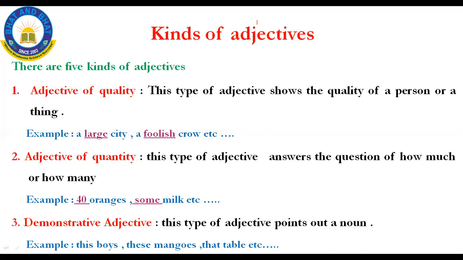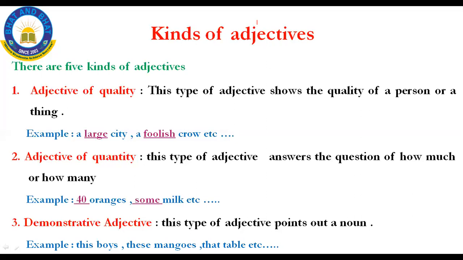For example, these book, those tables, and then that table, these mangoes. See here, now let us remember what is the definition of demonstrative pronoun. It points out the things, isn't it? Demonstrative pronoun is nothing but it points out the things. For example, these, that, those.